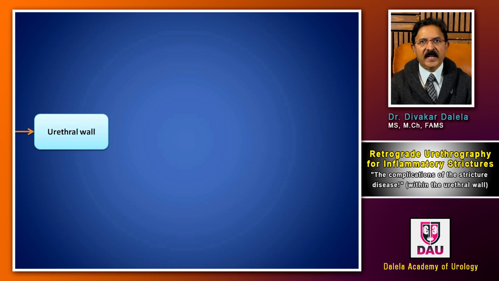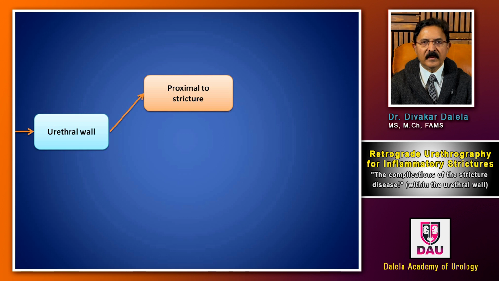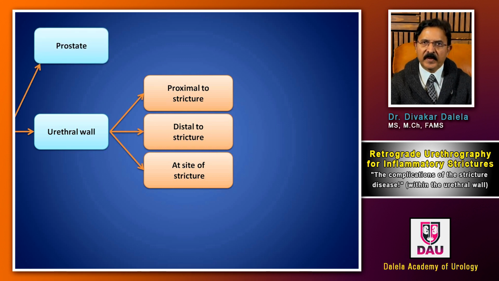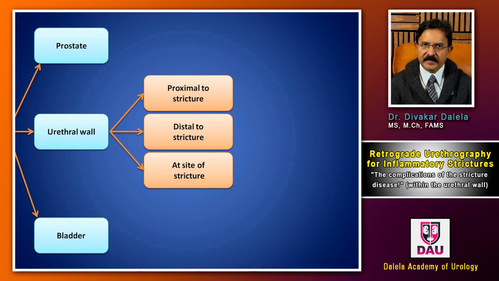If you categorize the complications of stricture disease, they can take place in the urethral wall, which means the wall proximal to stricture, the wall distal to stricture, or the wall at the site of stricture. For the purpose of learning and understanding, just divide the urethral wall into these three locations. Complications can also take place within the prostate and within the bladder.